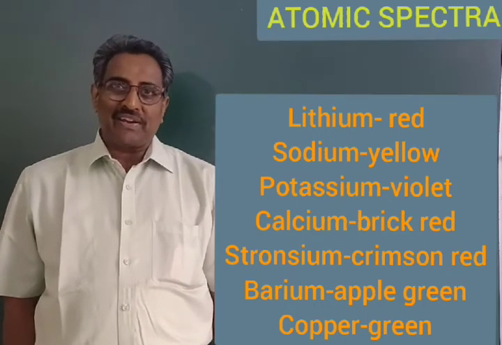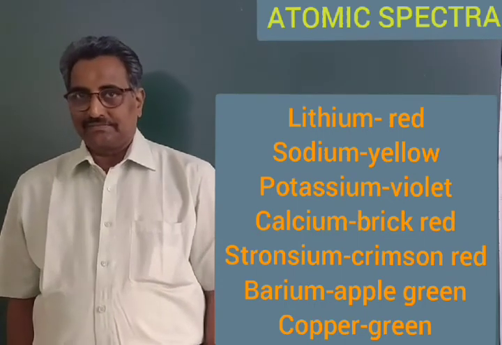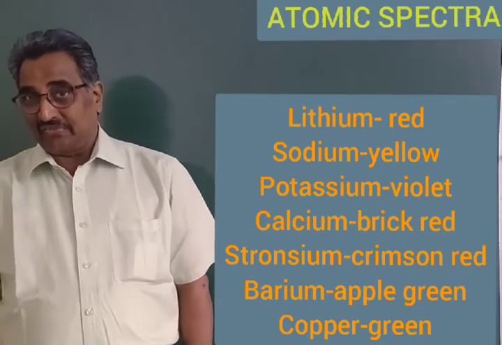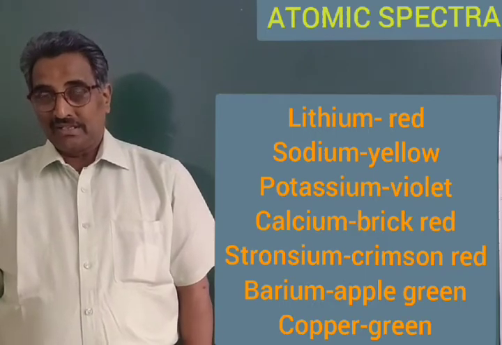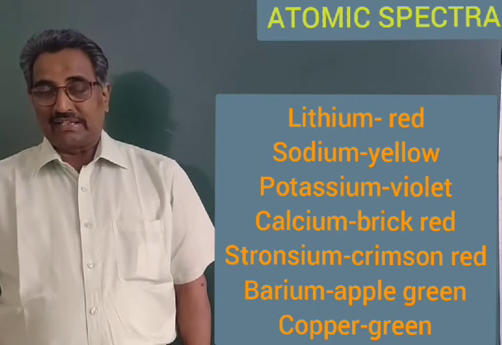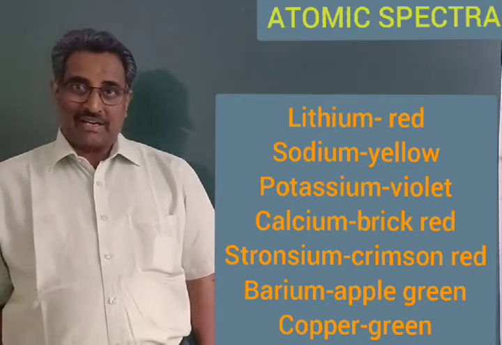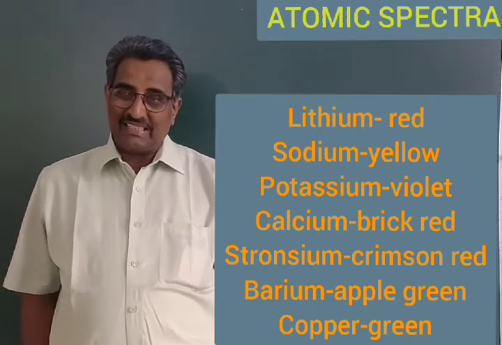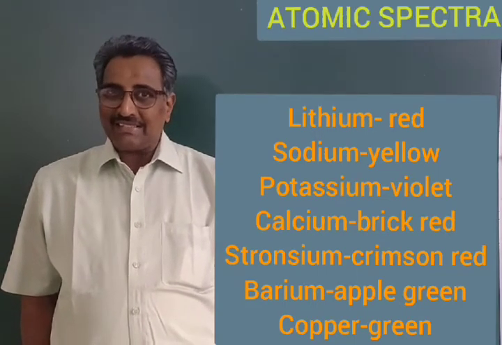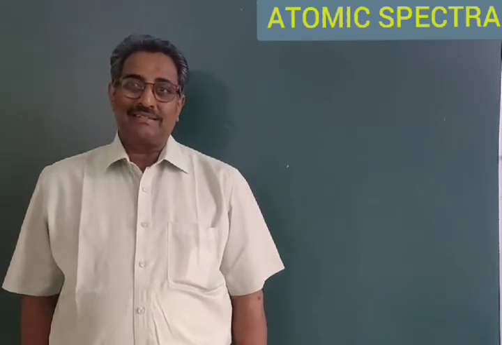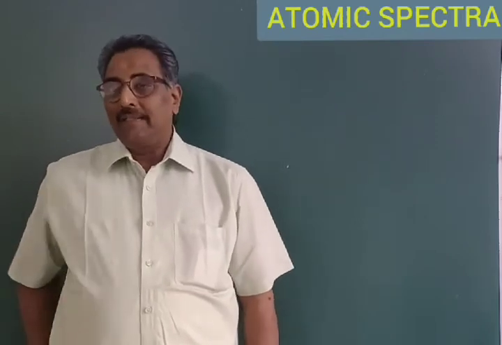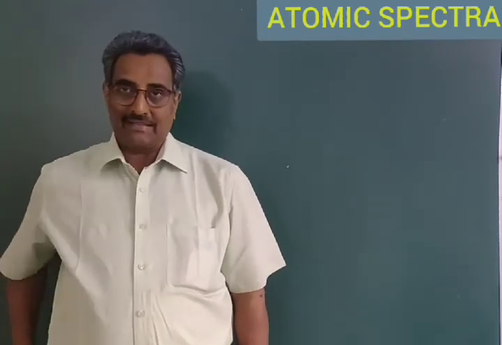You might have observed the flame in the kitchen. If a copper vessel is heated on the flame in the kitchen, you might have observed that the flame will be in the green color. Green colored flame will be obtained when copper metal is heated on the stove. So, why do these substances emit the radiations? Why do these substances absorb only certain radiations?